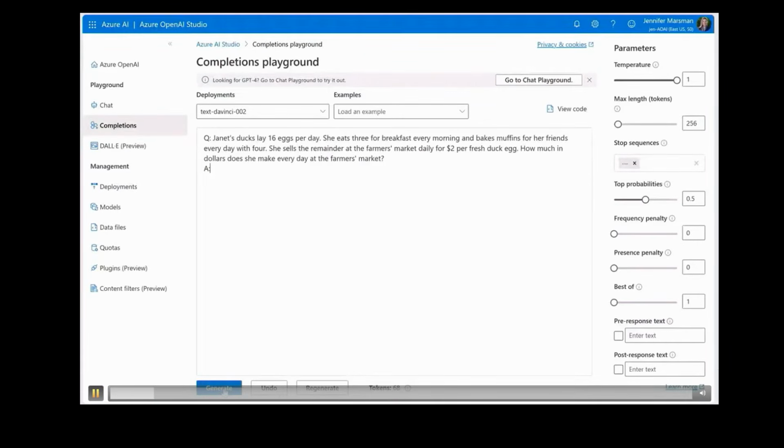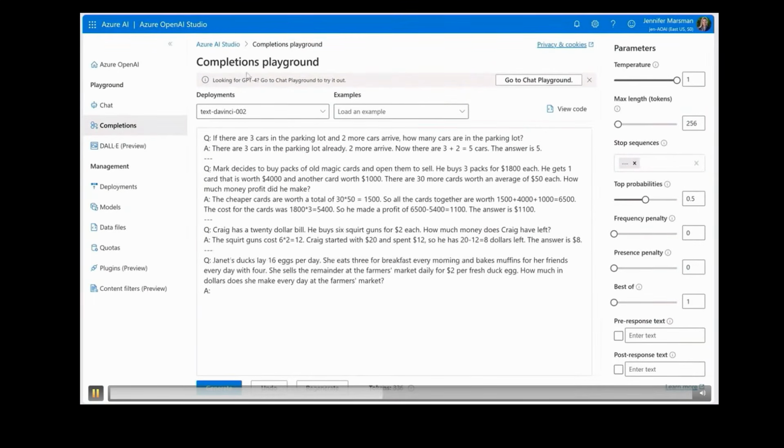So I've run this a million times, and usually this older model that I'm using could almost never get it right out of the box. Occasionally it would luck out and get it, but I would confidently show this in front of customers all the time, and it almost always failed. However, if we add this chain of thought, look at what I'm doing. In this case, I'm using few shot examples, and instead of just giving an answer, I'm talking through the answer to help the model figure out how to reason.